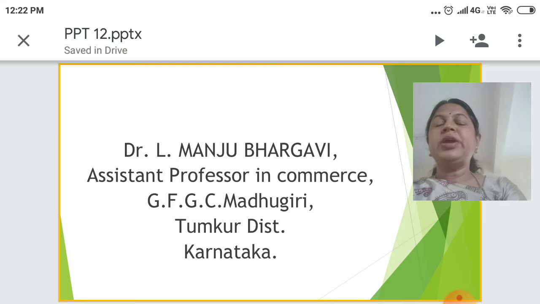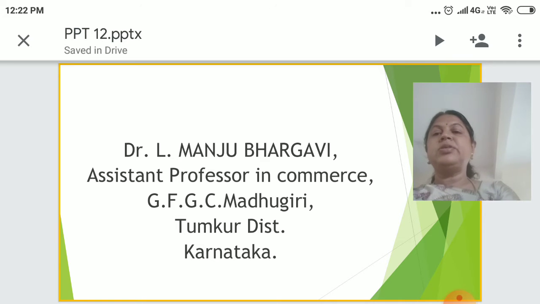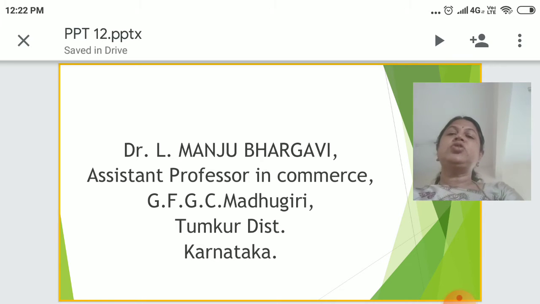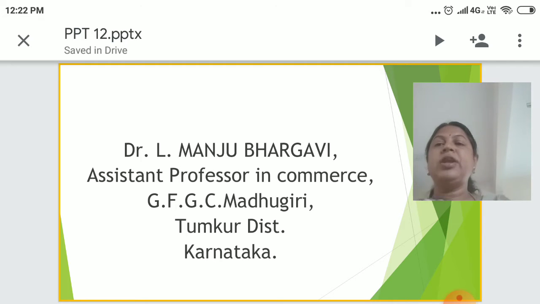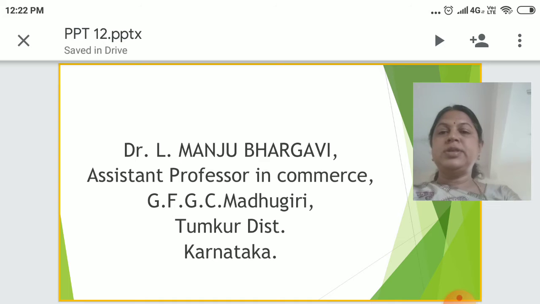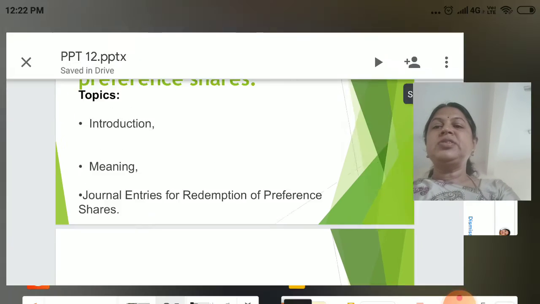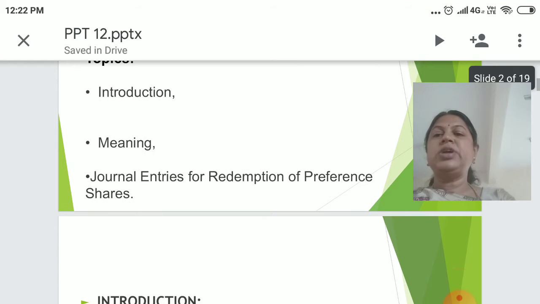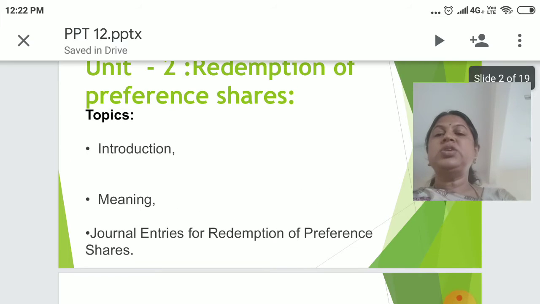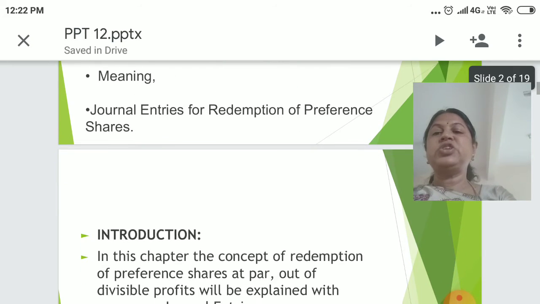Today, I will be teaching corporate accounting. Under that, the topic would be redemption of preference shares from corporate accounting for BCom third semester. In this chapter, we'll see the introduction, meaning, journal entries for redemption of preference shares.